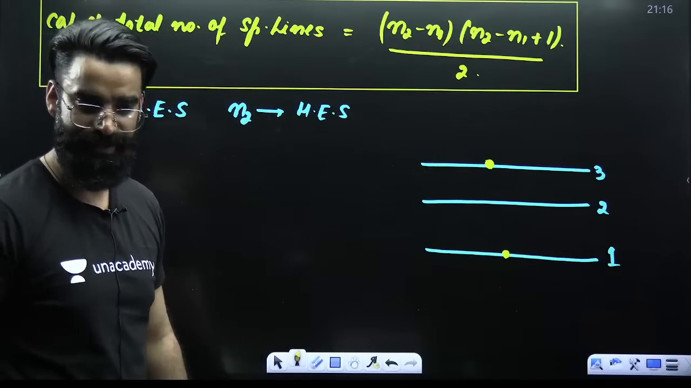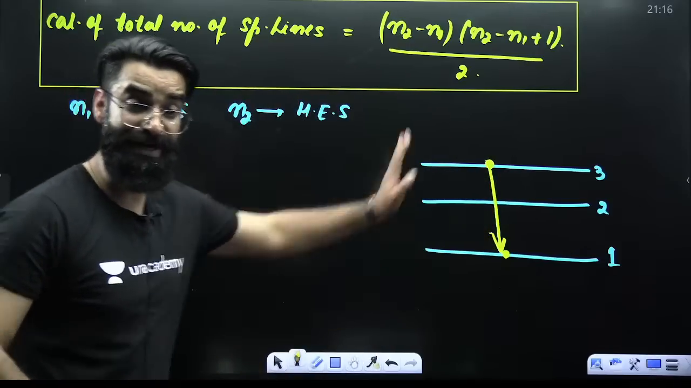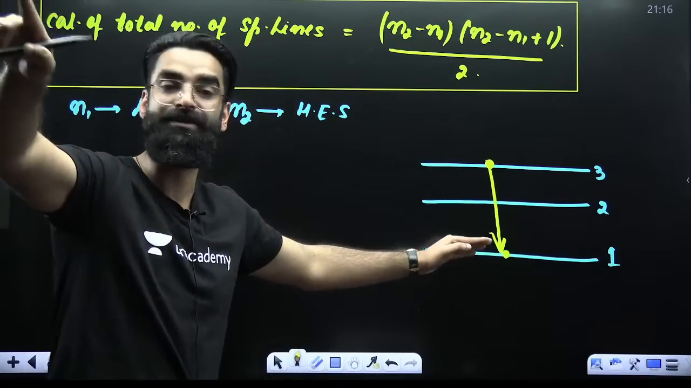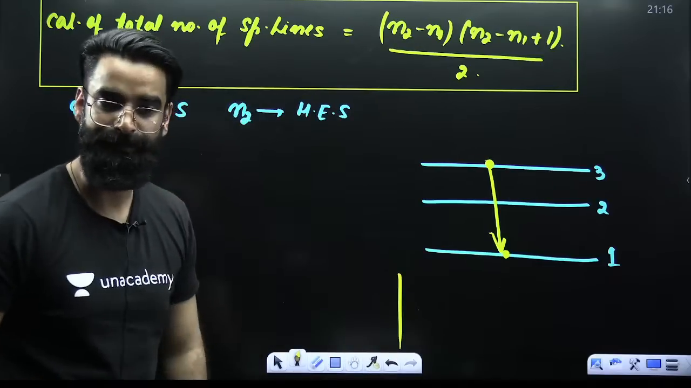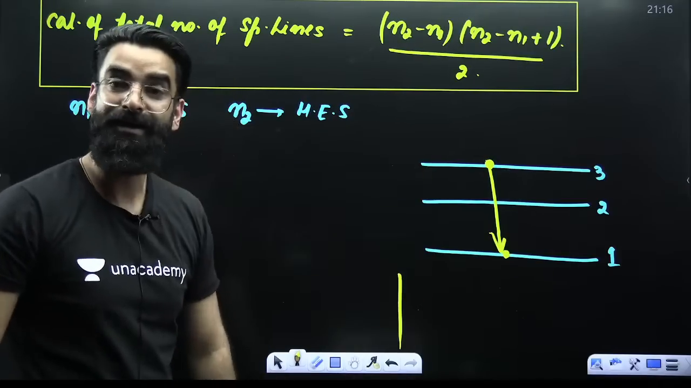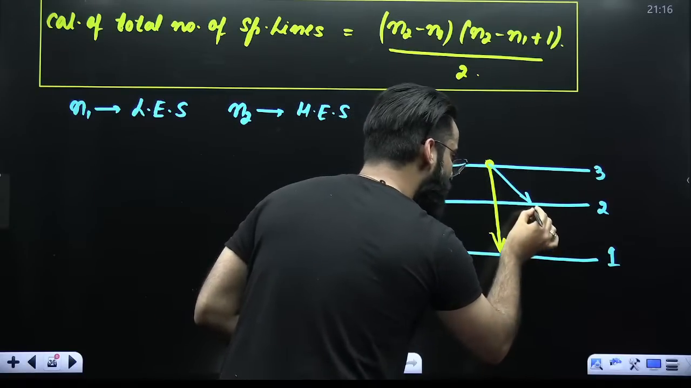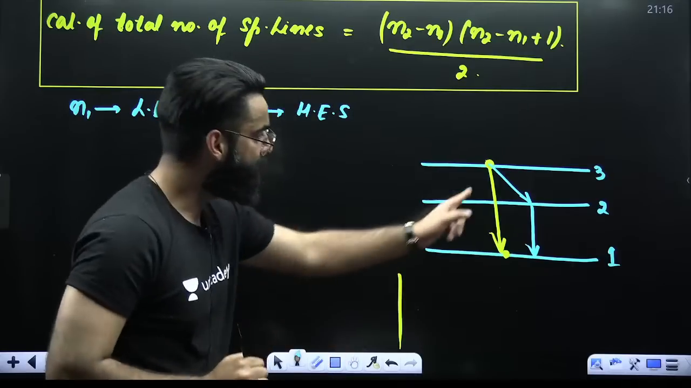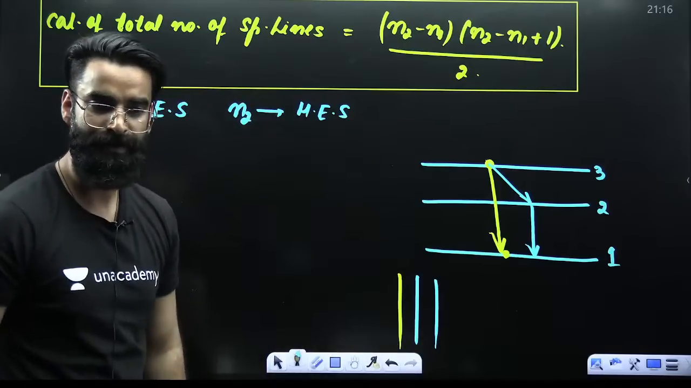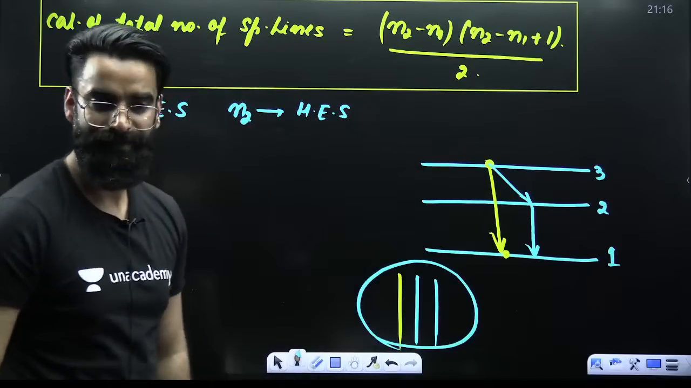First thing. Electron can directly jump from 3 to 1. And if the electron moves from 3 to 1, higher to lower, it emits a radiation. This is the radiation which it has emitted. Is there any other possibility for the electron to go from 3 to 1? Yes. Electron can first go from 3 to 2 and then from 2 to 1. 3 to 2 means 1 radiation. 2 to 1 means 1 more radiation. So how many radiations in total is the electron emitting? 3.